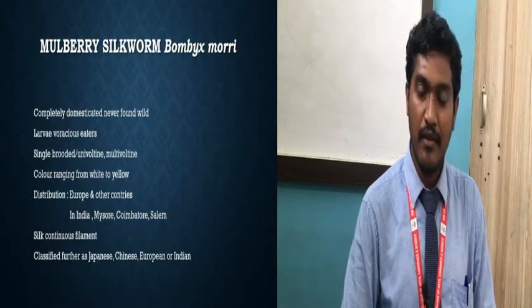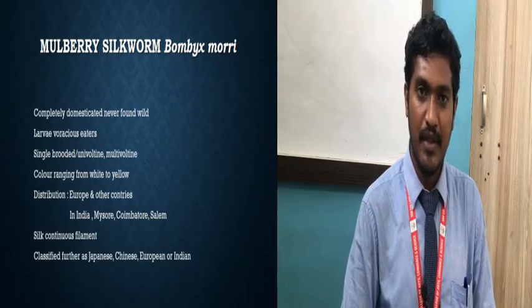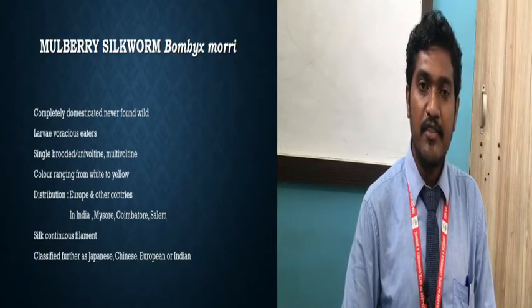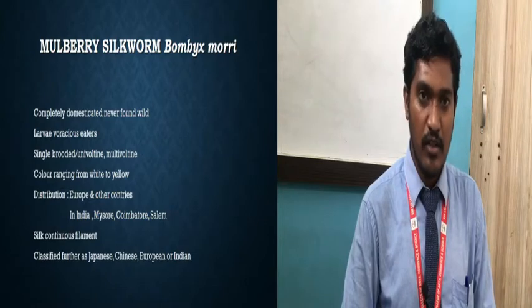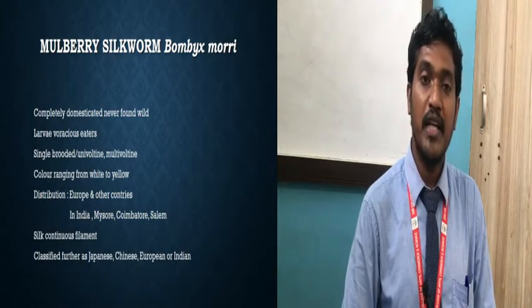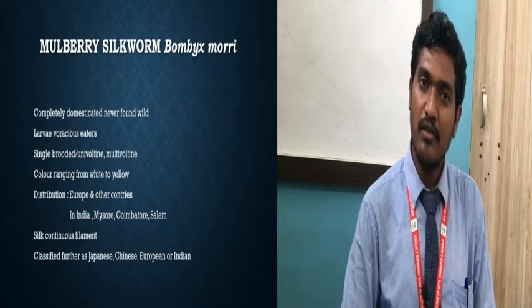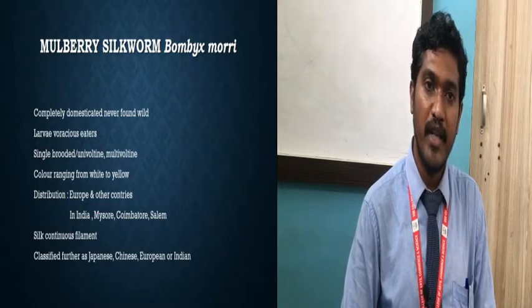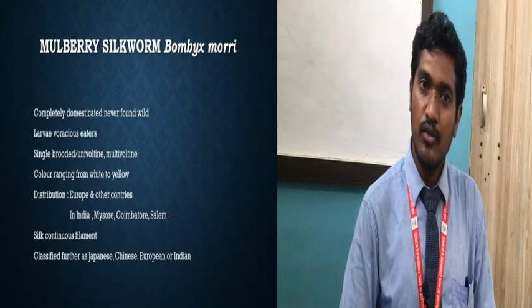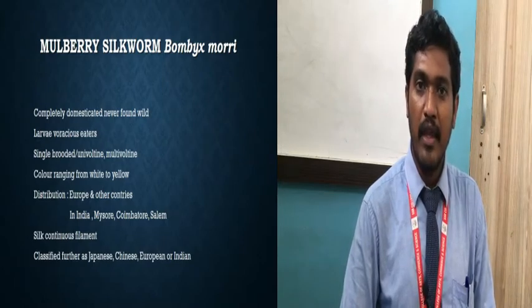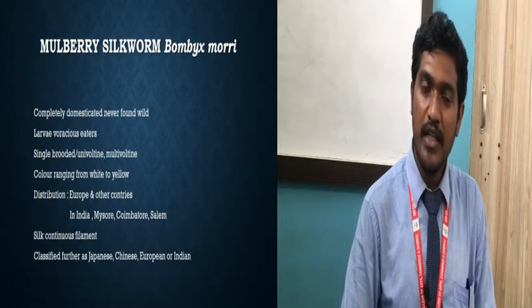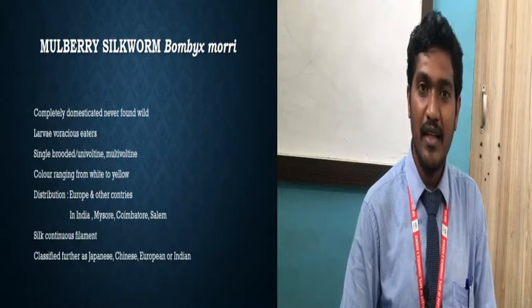About the silk, they have given the information that it is continuous filament. Whatever silk is obtained from this silkworm will be continuous. And it's very obvious, continuous means it will be of good quality, it will not break. The cocoon will also be good, and the filament will be continuous, meaning it can be reeled easily, so it will be of good quality.